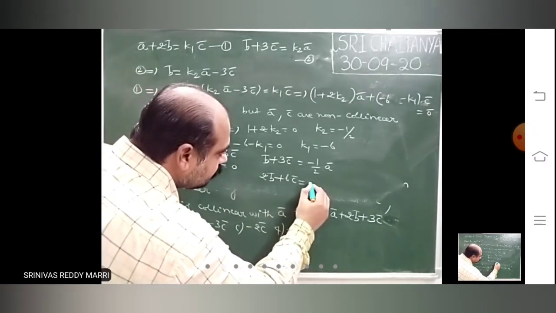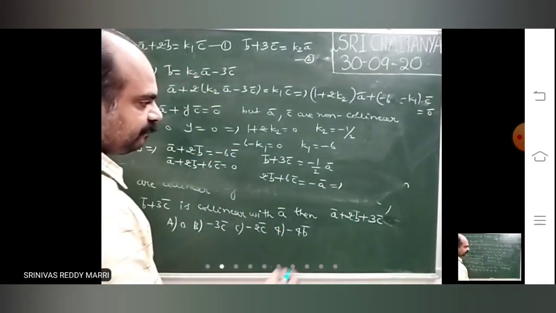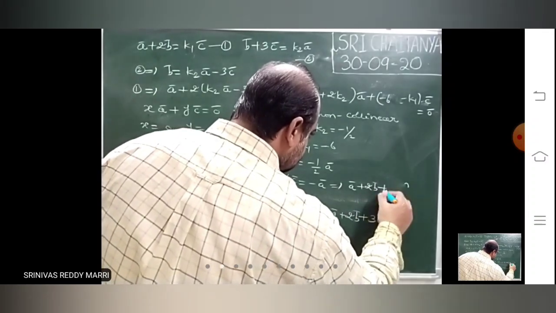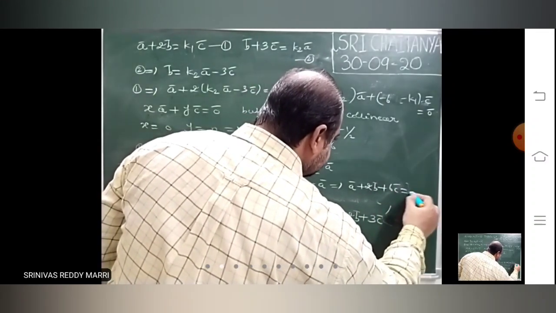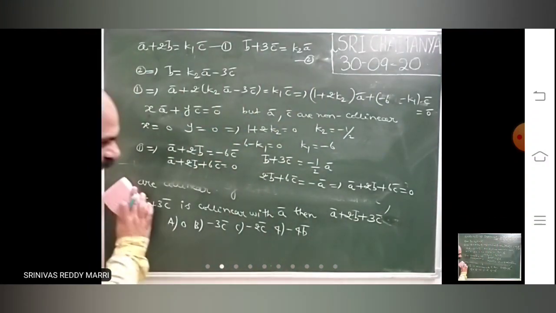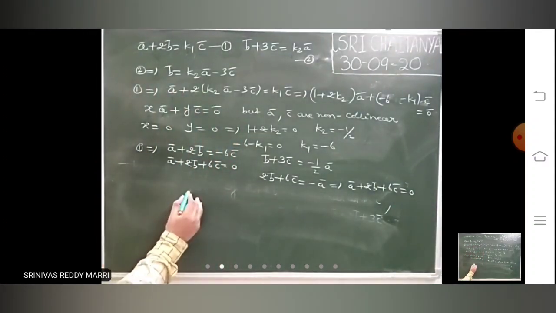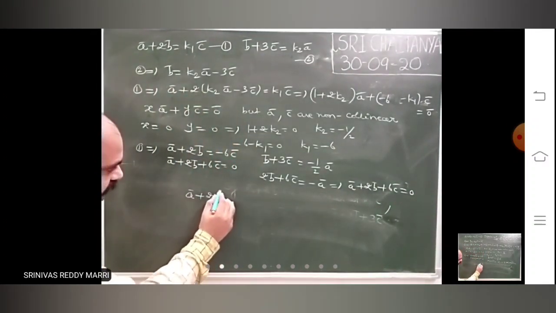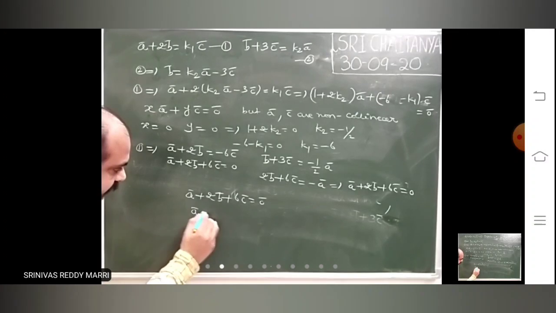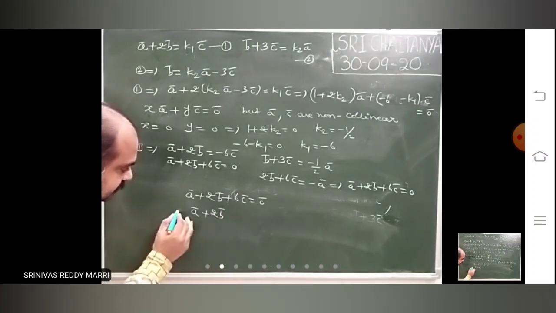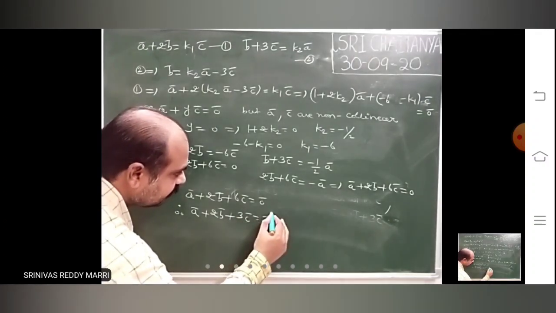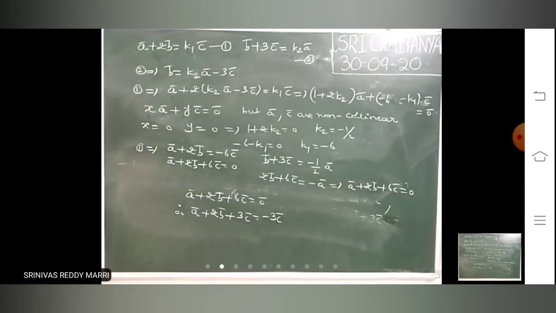So the relation ABC satisfy is A bar plus 2B bar plus 6C bar equal to 0. Therefore, he is asking A bar plus 2B bar plus 3C bar, which equals minus 3C bar.